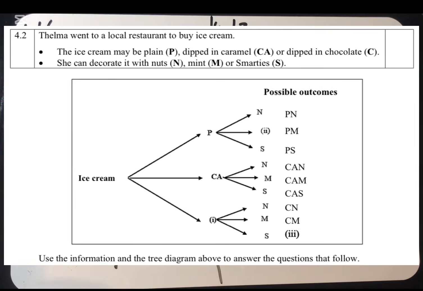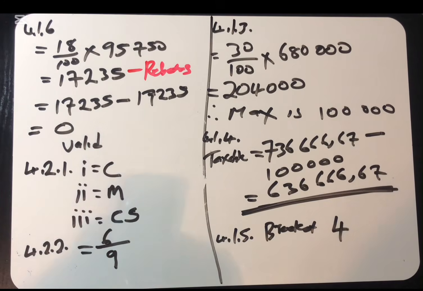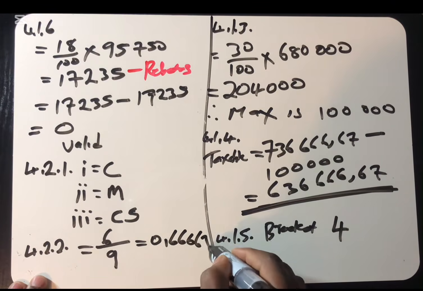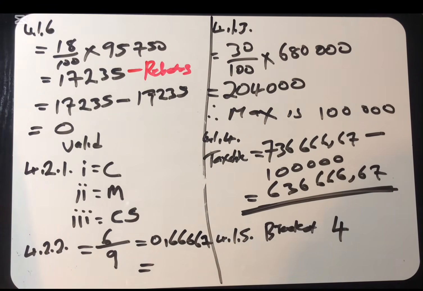So they're saying without what? Without caramels. So if you can check, we're only having 3 options with caramels. It means that 6 of them are without caramels. So it's 6 over 9. 6 divided by 9 is equal to 0.6667. And then they said we should round off to what? 1 decimal place, which is 0.7. It was simple and straightforward. Now we need a space to answer the last question.